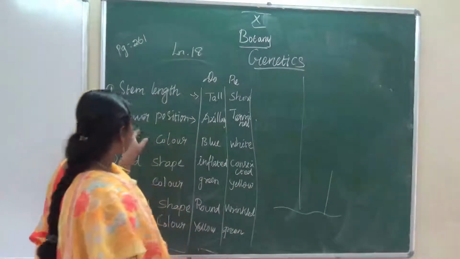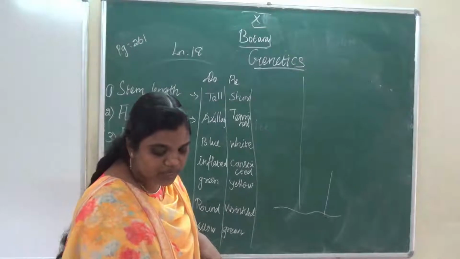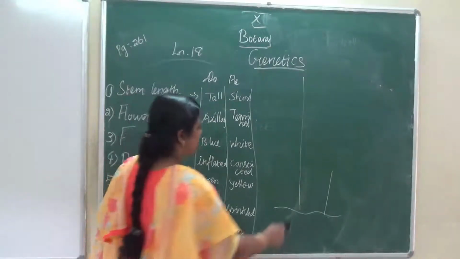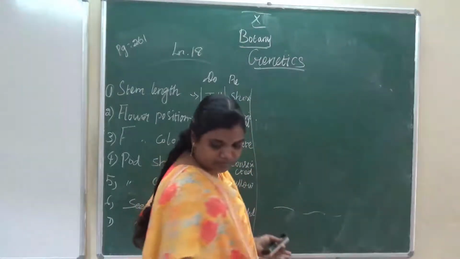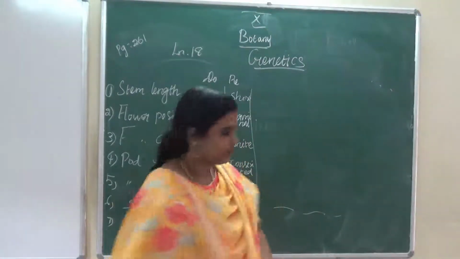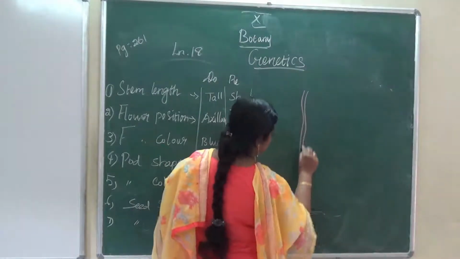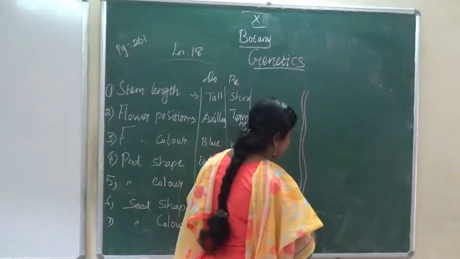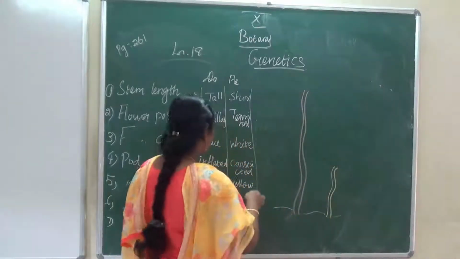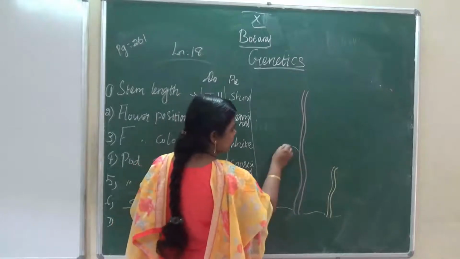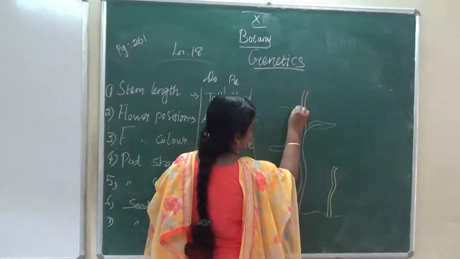Okay, and then next one, flower position. Where can the flower be produced in that plant? That is flower position. For example, this is for a tall pea plant, and this is for a recessive pea plant. The flower is axillary. Axillary means the leaf nodal portion.